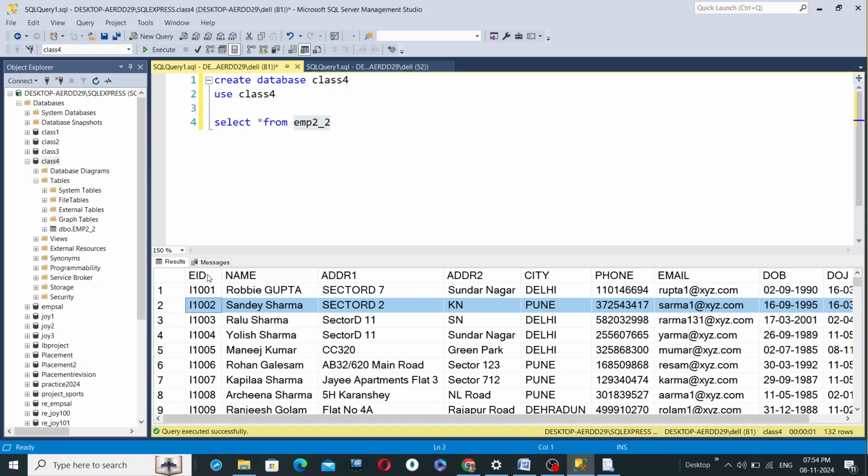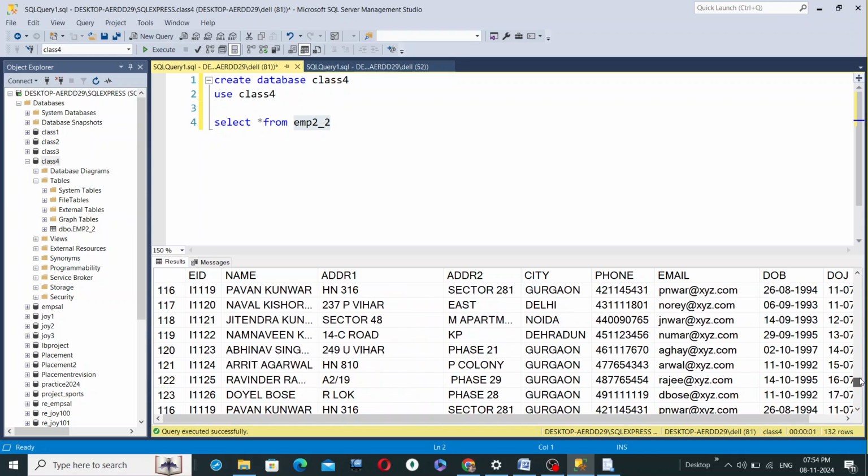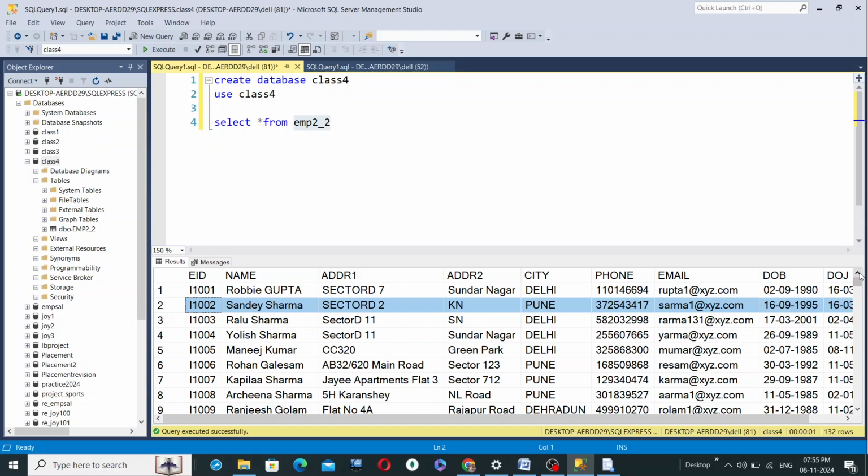Two employees cannot have the same EID. EIDs are always unique and distinct, so as to distinctly classify particular employees. Okay, so in this way we have 132 rows. That means 132 employees we have in this organization hypothetically, and as a result we have 132 employee IDs.